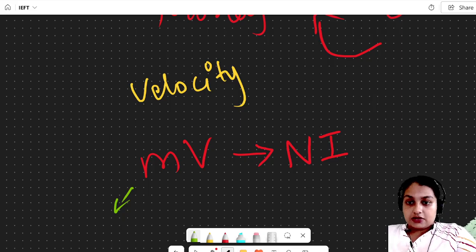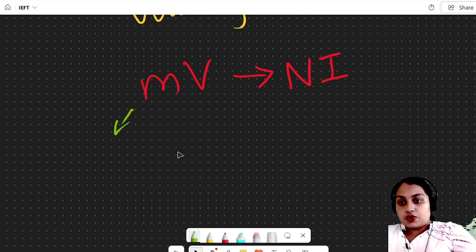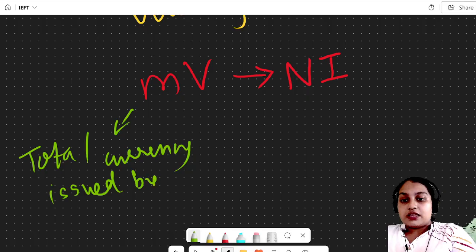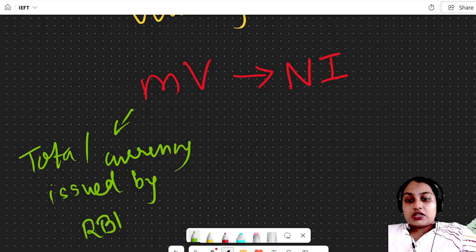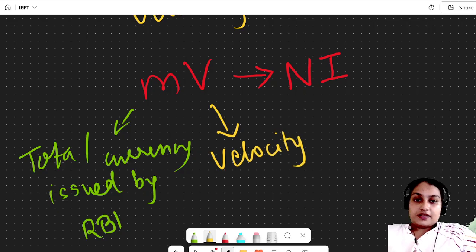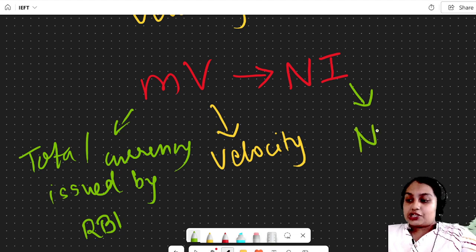So it is the money only, but we are representing it in terms of currency. And what is V? V is velocity. And NI is the national income.